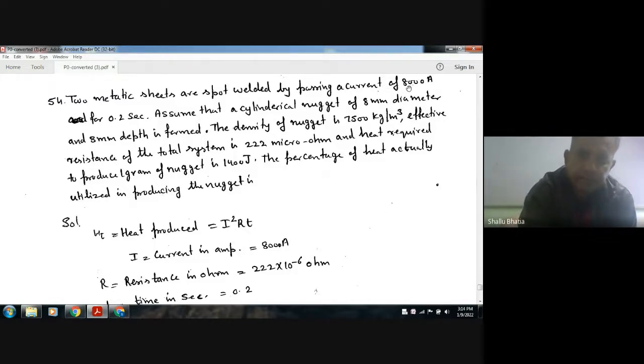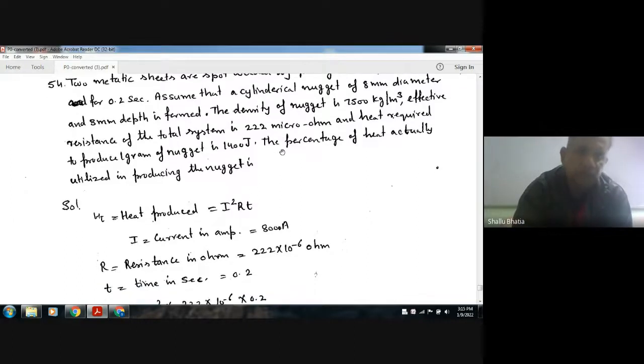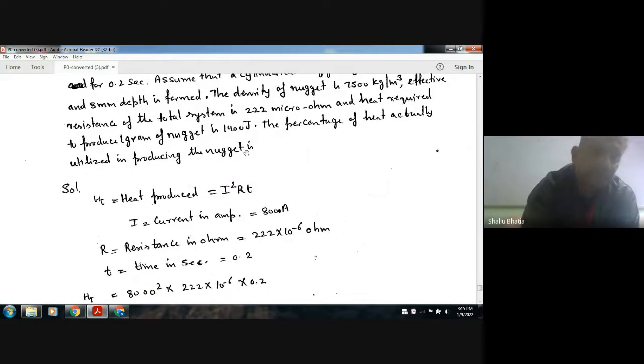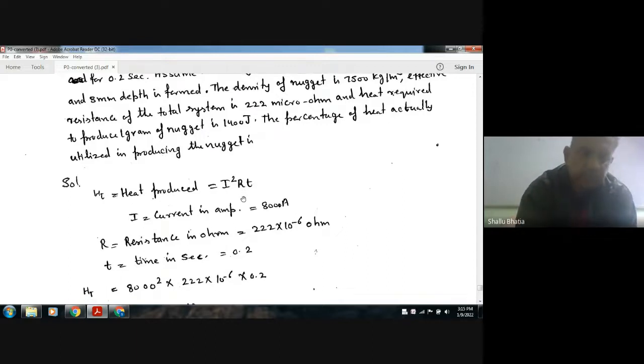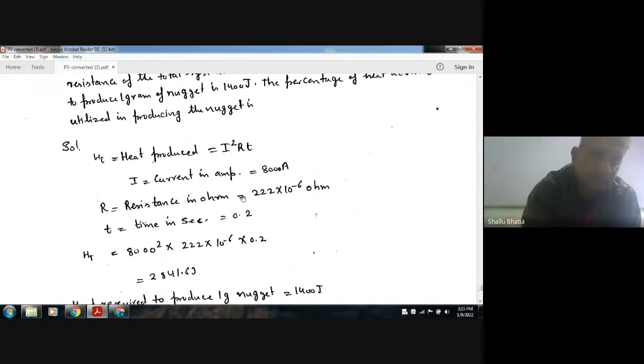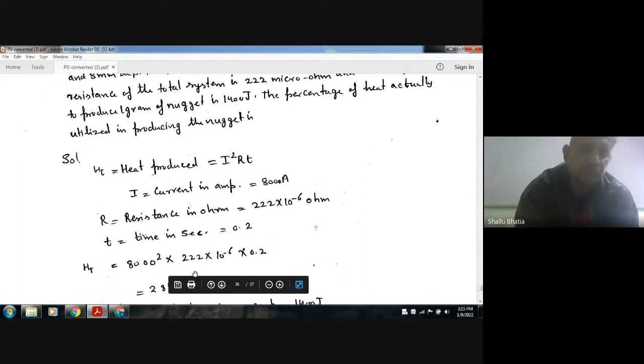Here the current is 8000 ampere and the time for which the current is passing through is 0.2 seconds. And resistance is also given. Resistance is 222 micro ohm. So the heat produced can be written as I square RT, in joule. So this is your 2841.6 joule. So this is the heat produced.